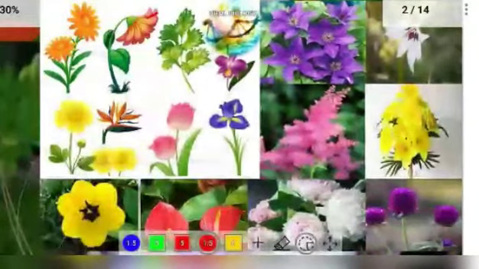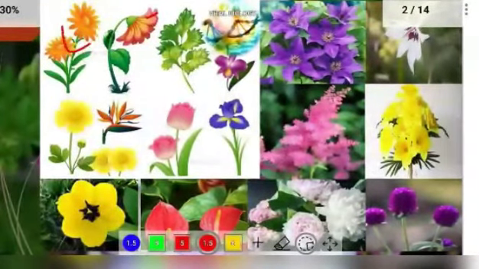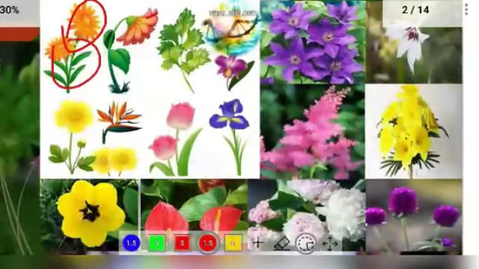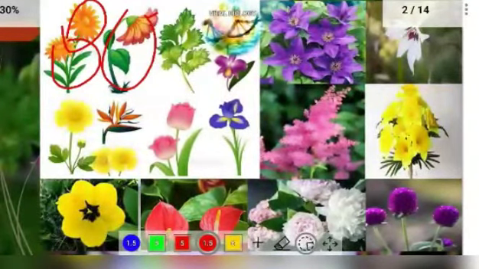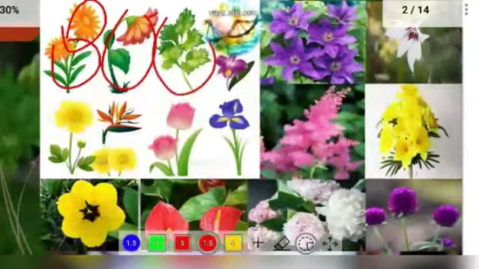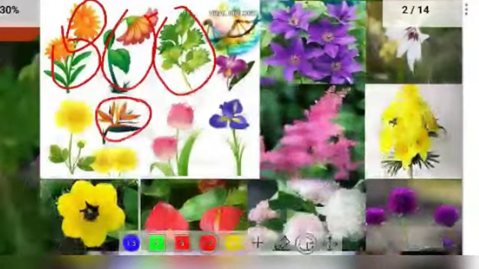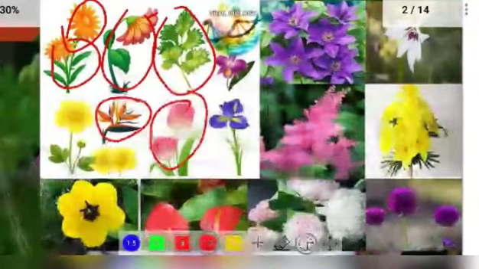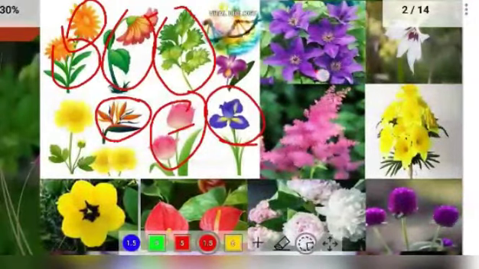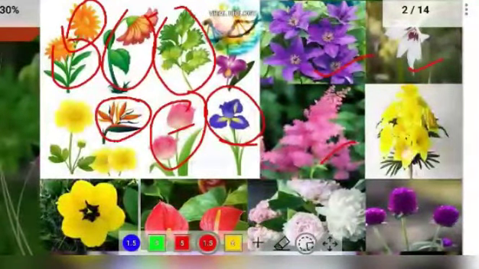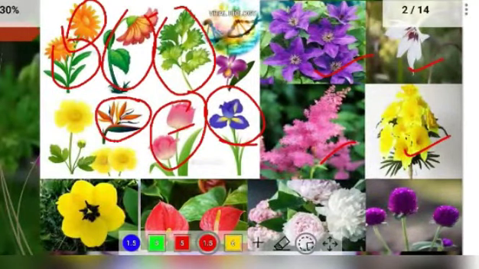You can observe here that flowers differ in their structures. They are morphologically and structurally different from each other. You can observe this flower is not similar to this flower, and this is not similar to this flower. Everyone has its own morphological and structural characters and its own odor. This is some of the importance of flowers.